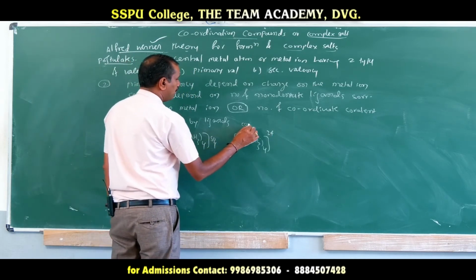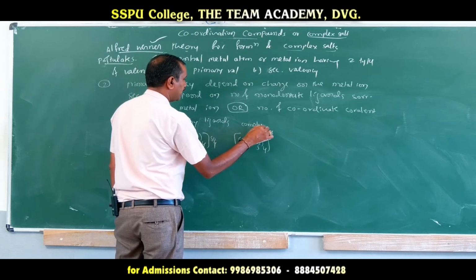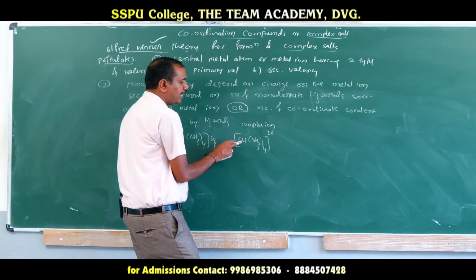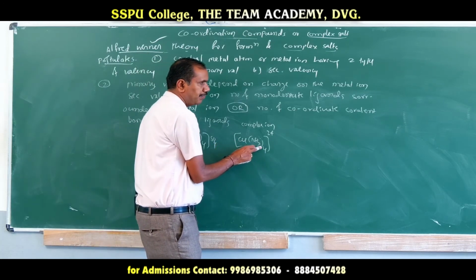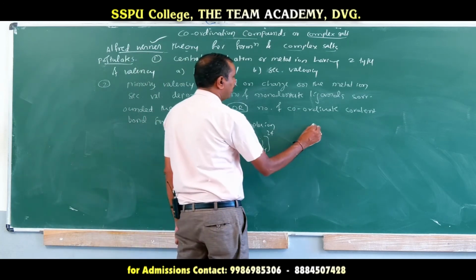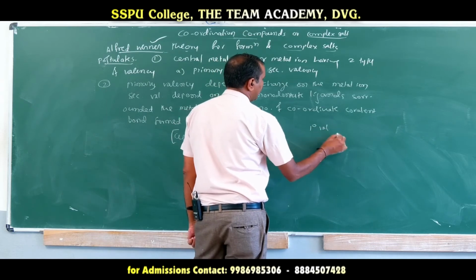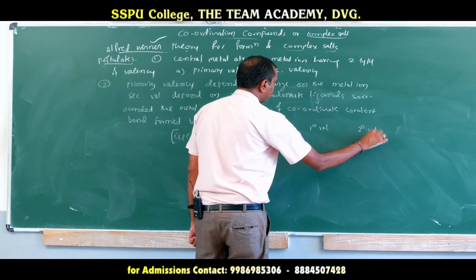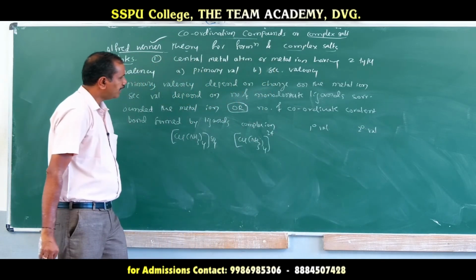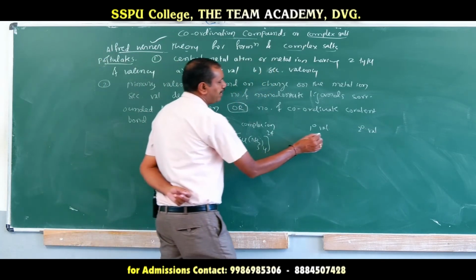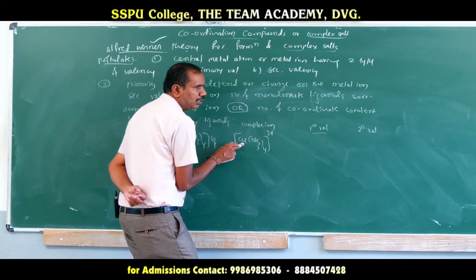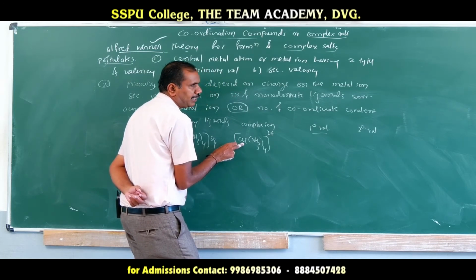So the complex ion is the cuproammonium ion, with a center metal ion and ligands. What is the primary valency for this, and what is the secondary valency? In the cuproammonium ion, the primary valency depends upon the charge on the metal ion. Who is the metal ion here? Copper, a transition metal ion.